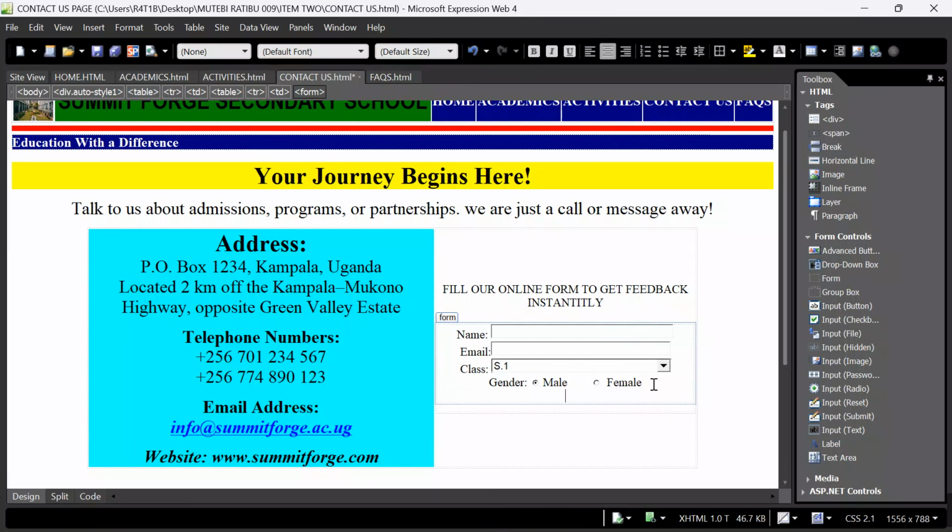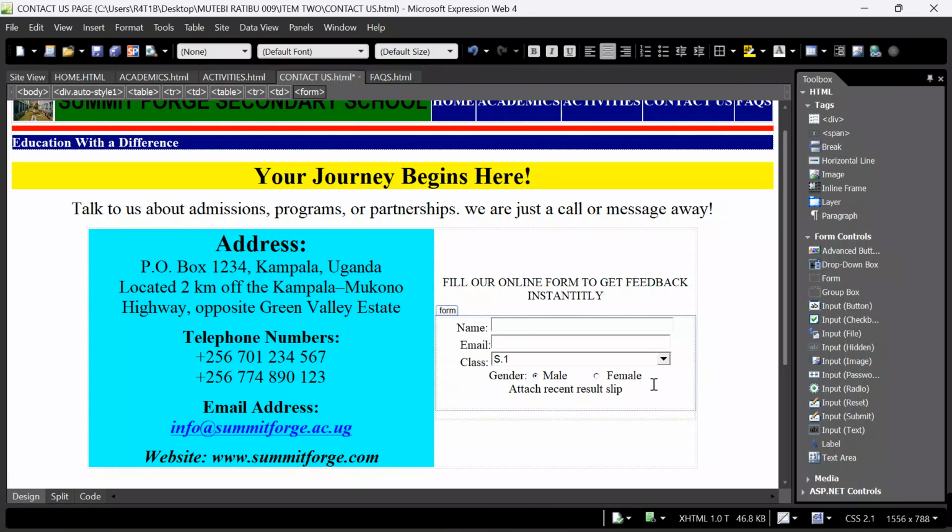Then I can also go on and say maybe attach recent result slip, so that if a learner has a result slip, he is also able to attach it over here. Now here, what can we take? Which button can we take to see that they can easily attach their result? Let me take this button that says collect a file, input file. Come here. I want to drop it over here.